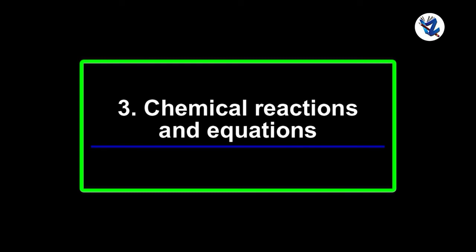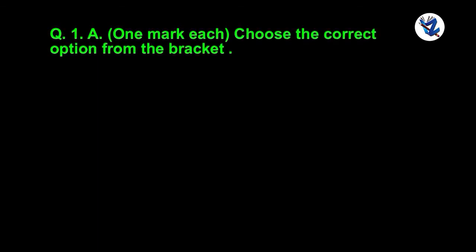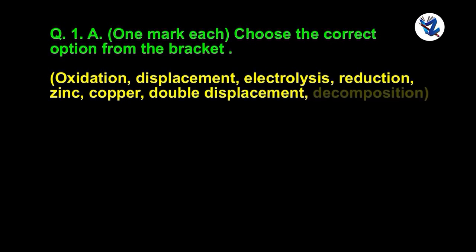Chapter 3. Question 1, 1 mark each. Choose the correct option from the bracket. The options in the bracket are oxidation, displacement, electrolysis, reduction, zinc, copper, double displacement, decomposition.